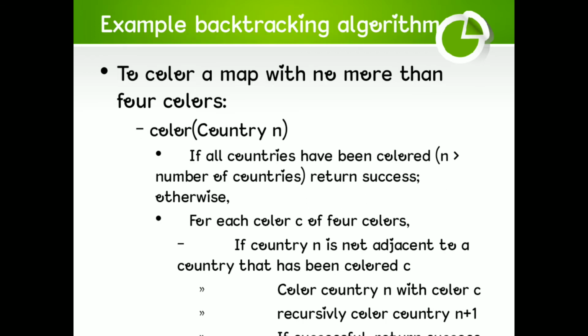Example backtracking algorithm. To color a map with no more than 4 colors: if all countries have been colored, that is, number of countries, return success. Otherwise, for each color C of 4 colors, if country N is not adjacent to a country that has been colored C, color country N with color C, then recursively color country N plus 1.